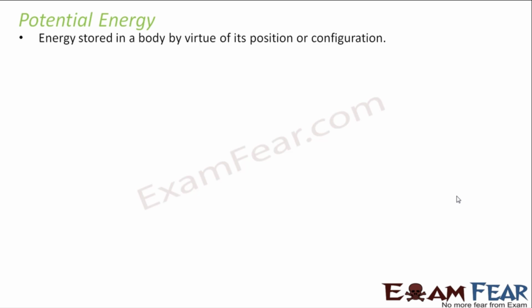Now in order to understand potential energy, let us have a quick review of kinetic energy. When we talked about kinetic energy, what happened? The work which was done on the object was used to change the velocity of the object, right? Either to make a stationary body move or to change the velocity of a moving body. That is what was happening in case of kinetic energy. But in case of potential energy, whatever work is done on the body is stored in the body. Now, in what form it will get stored, that again depends. So, the energy which is stored in a body by virtue of its position or configuration. So, you will understand it better when I take some of the examples.